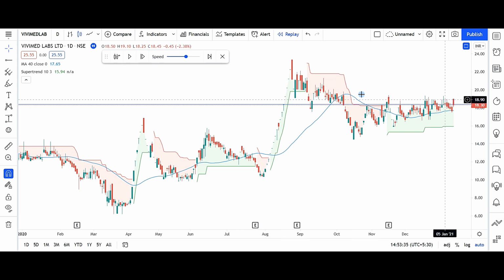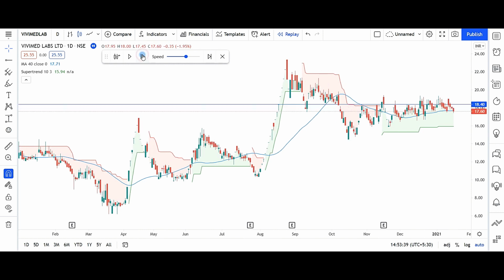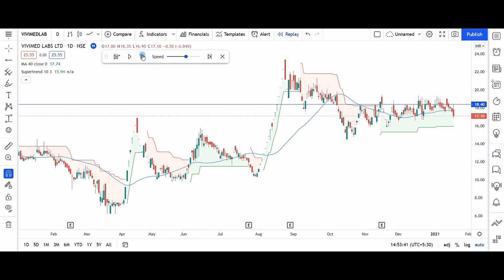So maybe some people will not exit. Again stop loss hit, and then there is definitely exit at this candle. So there are many trades which have caused stop loss, and some of them have given losses more than what was expected.